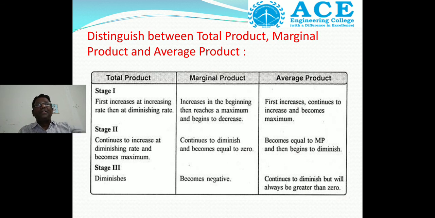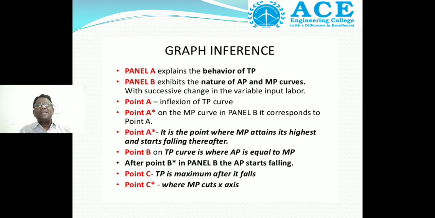Then what is the graph inference? The graph inference is that panel A explains the behavior of total product, and panel B explains the nature of the average product and marginal product curves. Point A is the inflection of total product. Point A on the marginal product curve in panel B corresponds to point A. So from this graph, we conclude that total product is maximum, after which it falls.